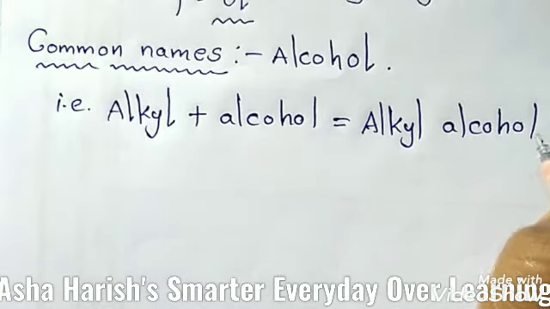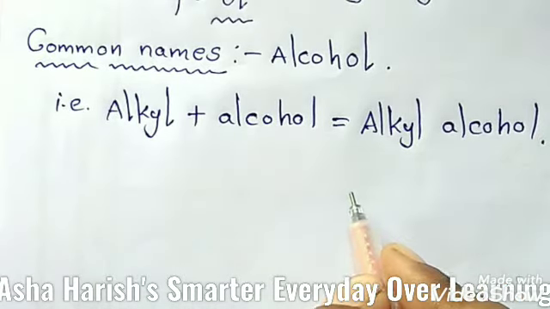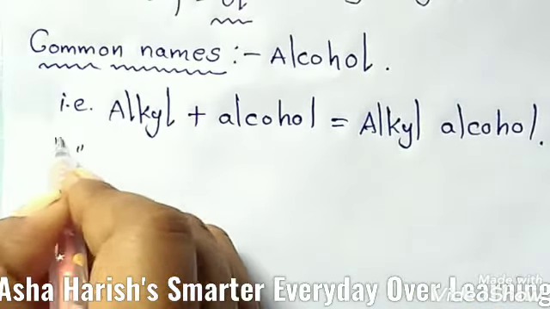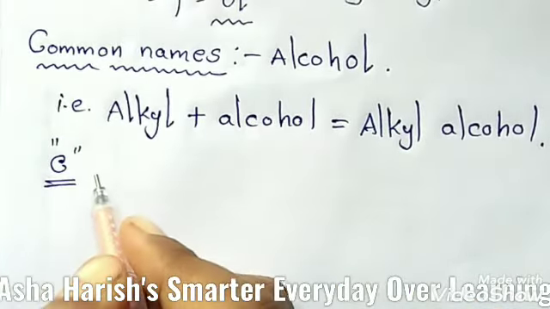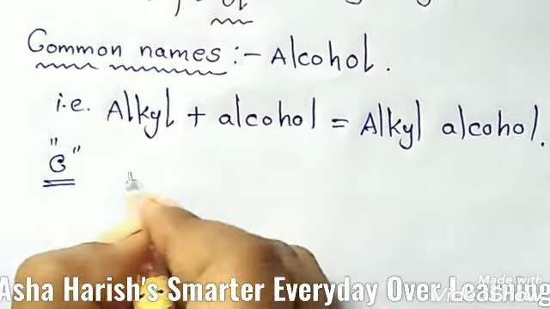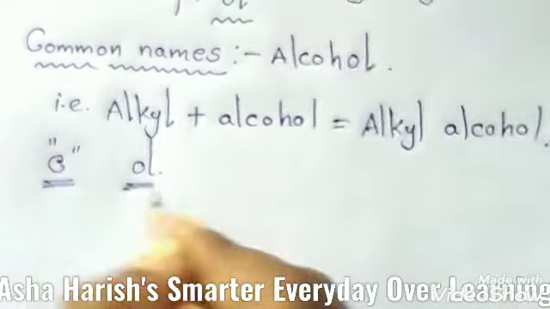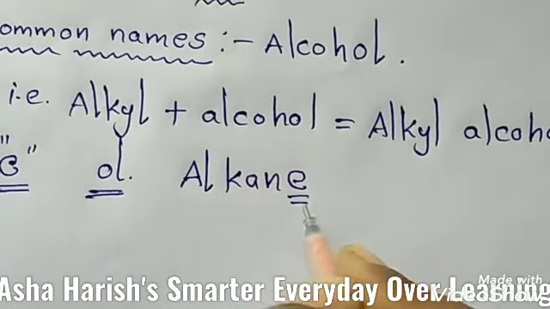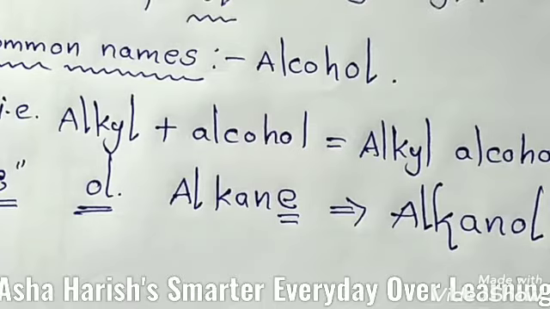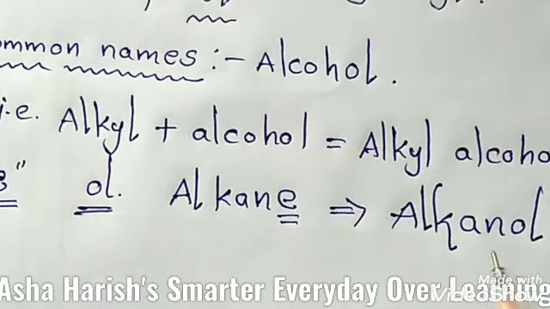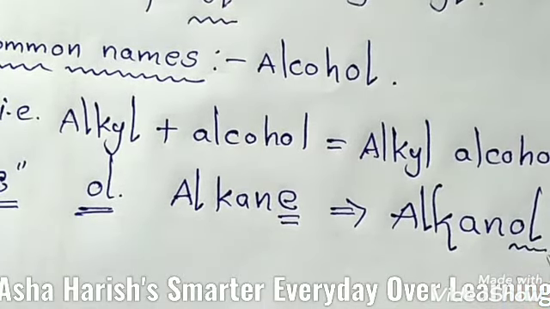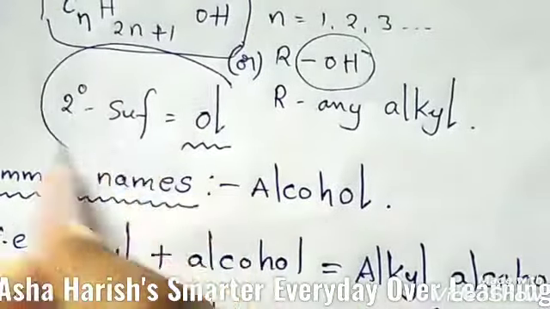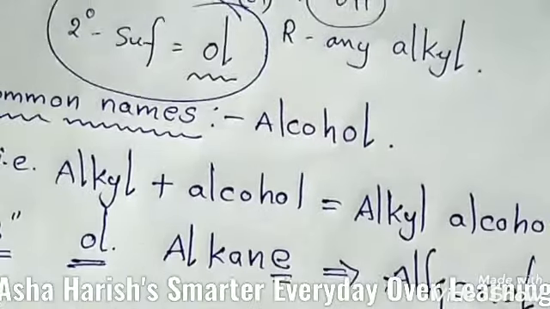Then the IUPAC names, let's see. Replace the terminal E from the name of the corresponding alkane by the suffix -ol. As I told you previously, from the alkane, in the place of E you replace it, and finally what we get here is alkanol. Here this OL is the secondary suffix, as I told you previously.